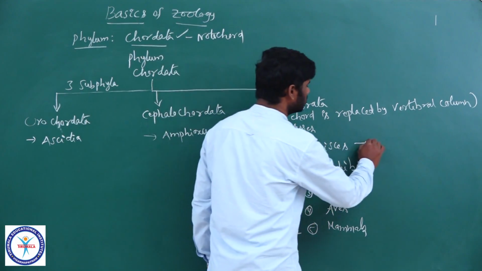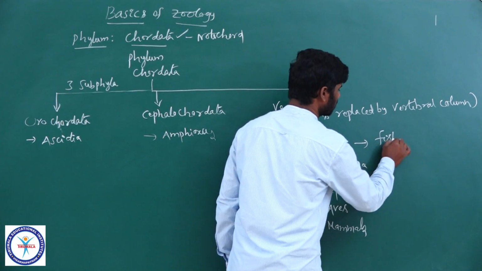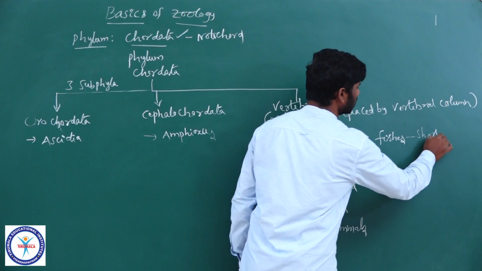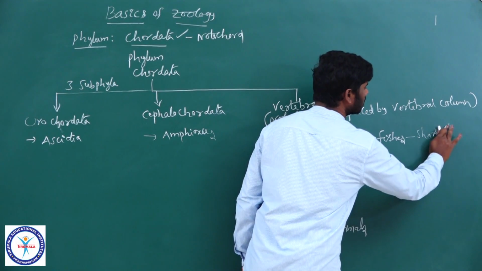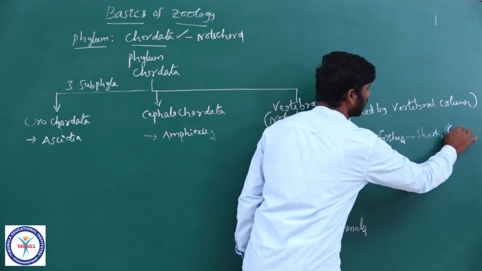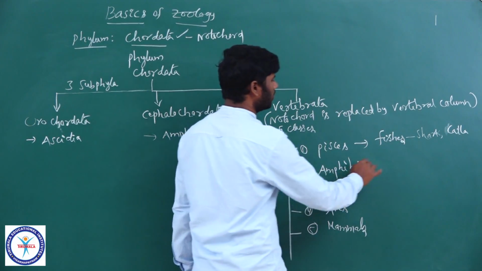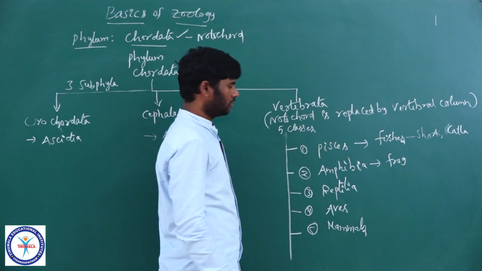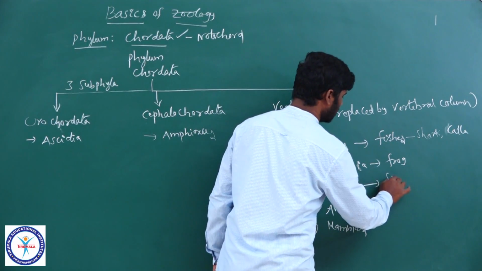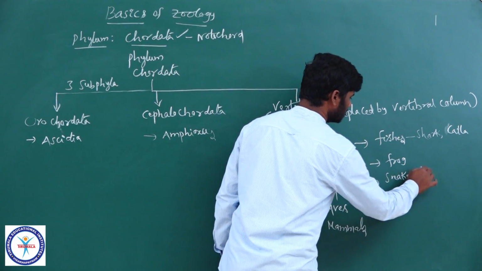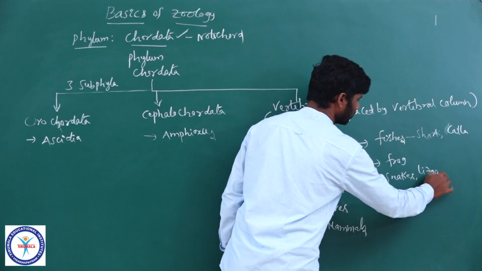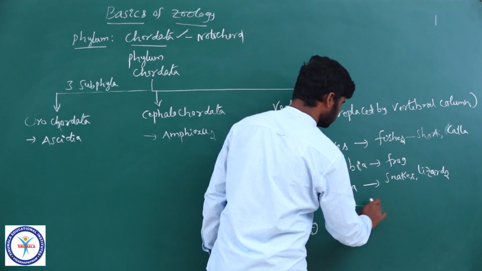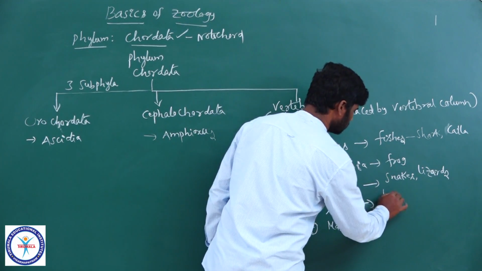Pisces includes fishes like shark and katla. And amphibians, the well-known example is a frog. Reptiles, you know, snakes, lizards, crocodiles. Aves are generally referred to as birds.